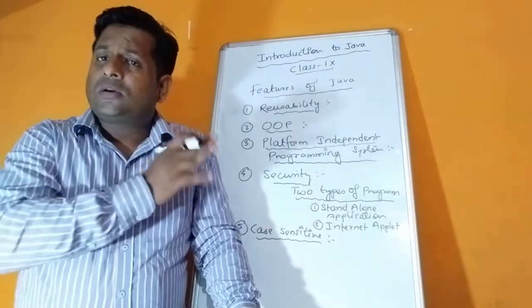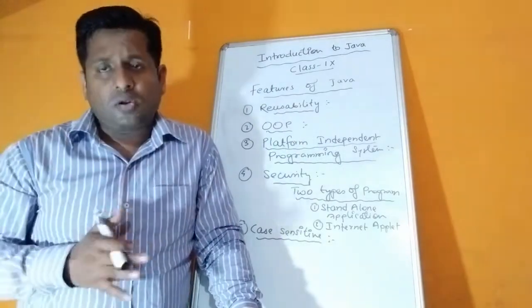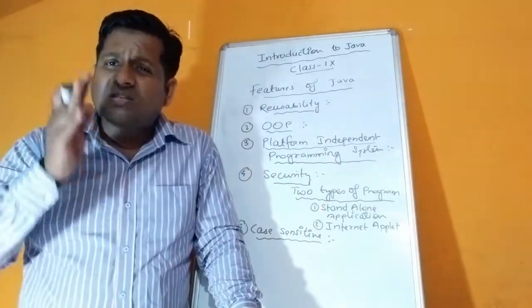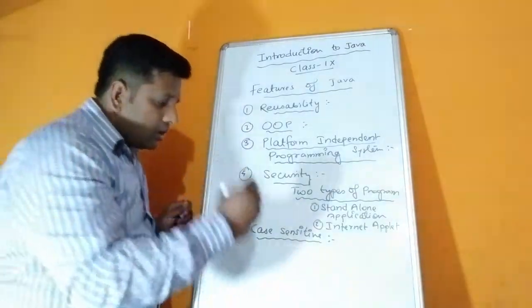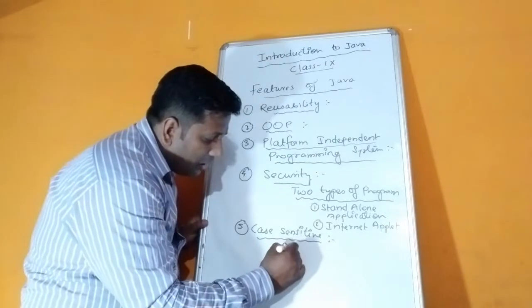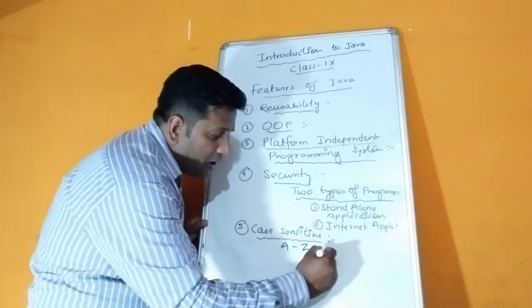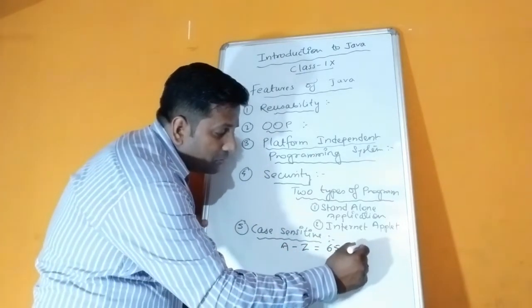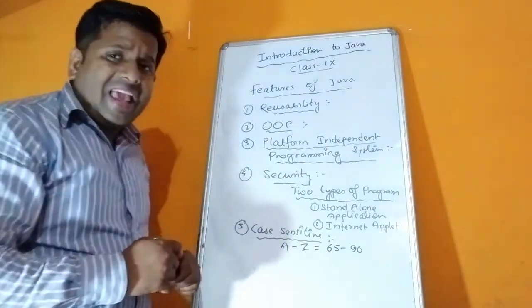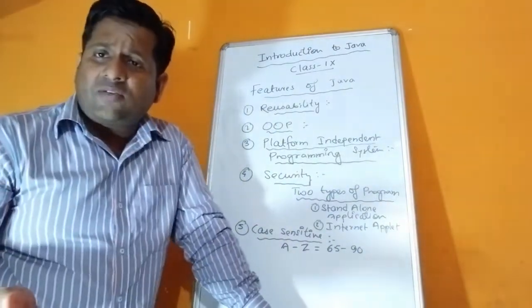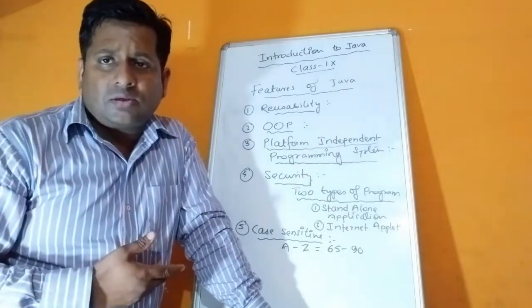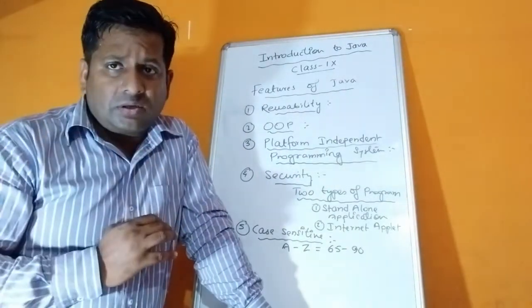But Java makes a difference between capital letter and small letter, because Java is a case sensitive programming language. See here, children, according to Java, capital A to capital Z are 65 to 90. That means capital A is 65, capital B 66, capital C 67, and so on. Capital Z becomes 90.